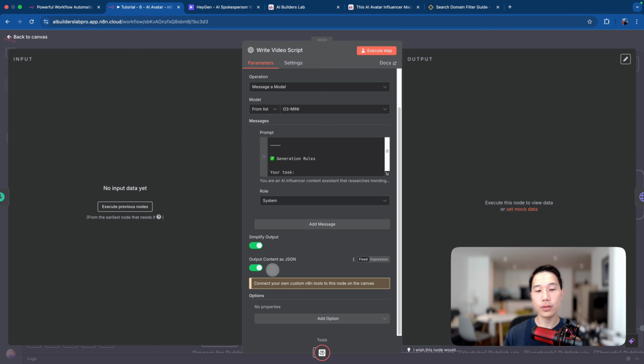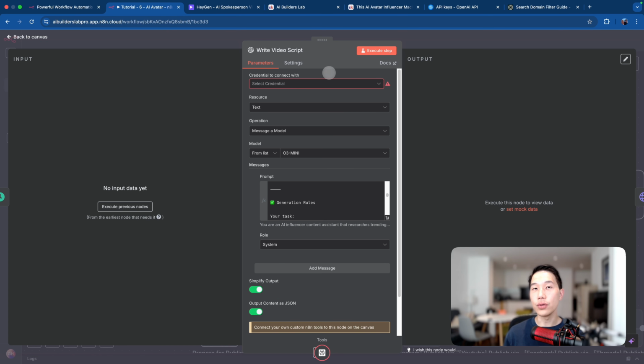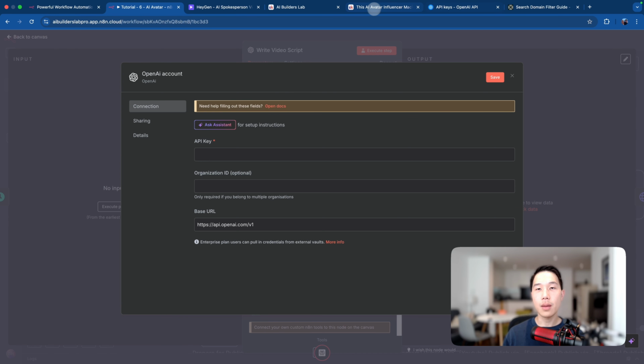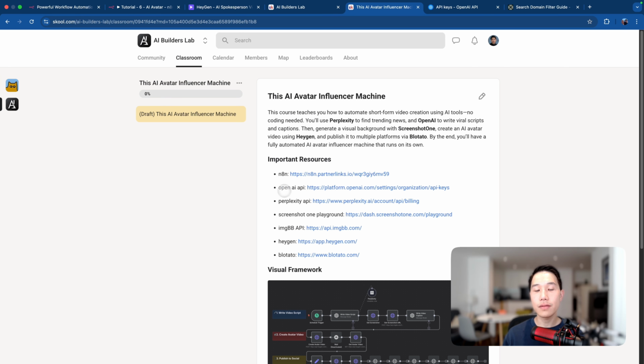And then it's also important to check Output Content as JSON so that it returns a JSON format for the next step. The only thing you need to do to actually run this node is that you need an OpenAI API key as a credential. So what you can do here is select credentials and click on new credential, and then head back to the community, where you can find a link for the OpenAI API key generation.